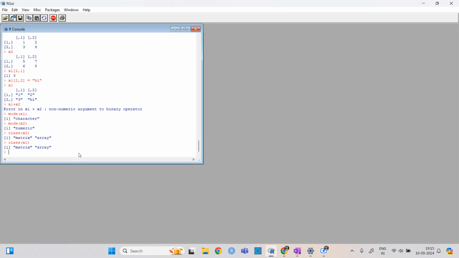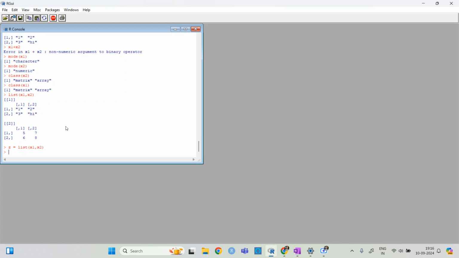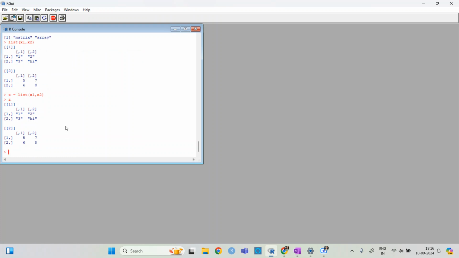Okay, the next one is that we can do this listing of x1 and x2. It will just do this listing. If I write z is equal to list of x1 comma x2, then z is this.